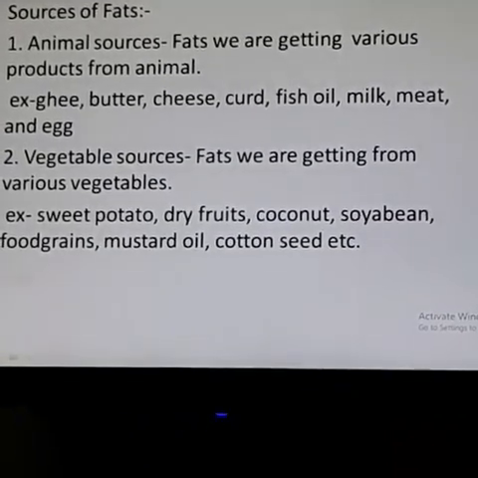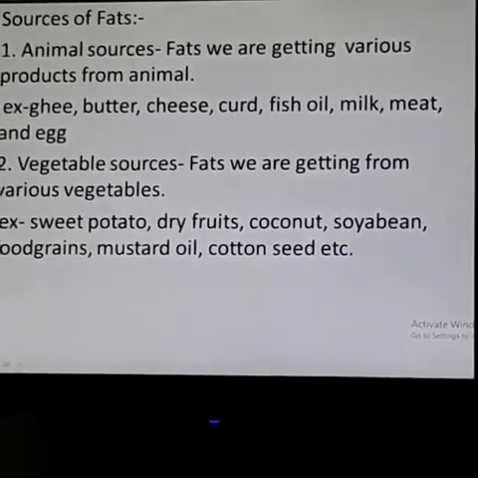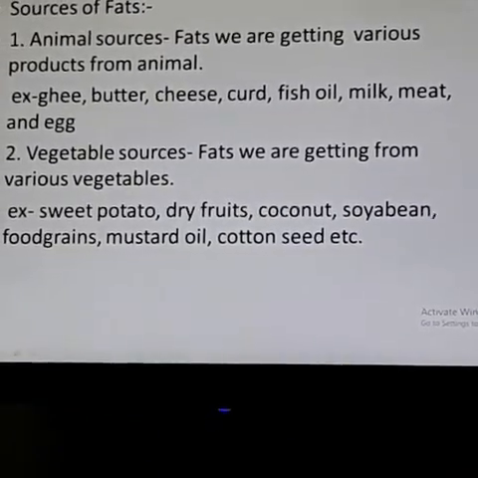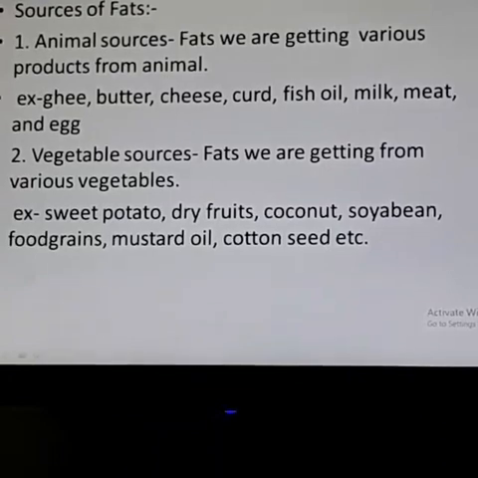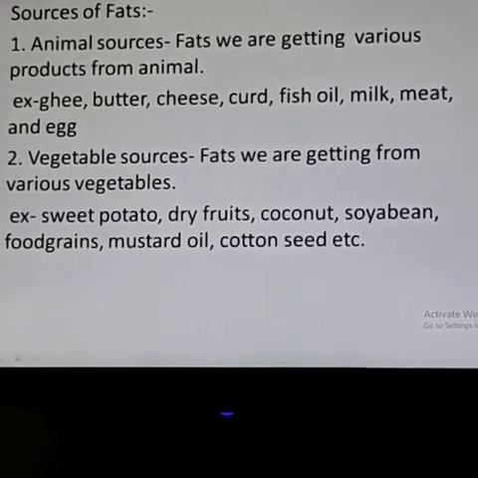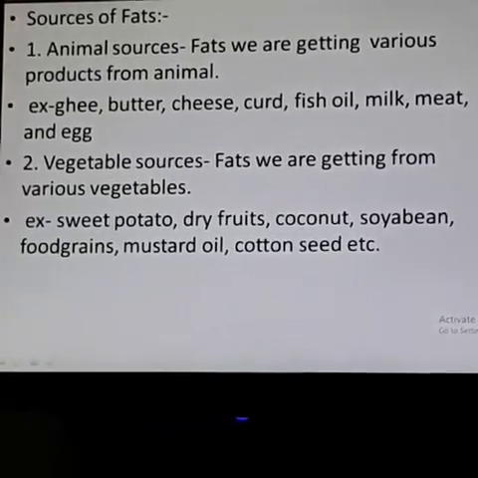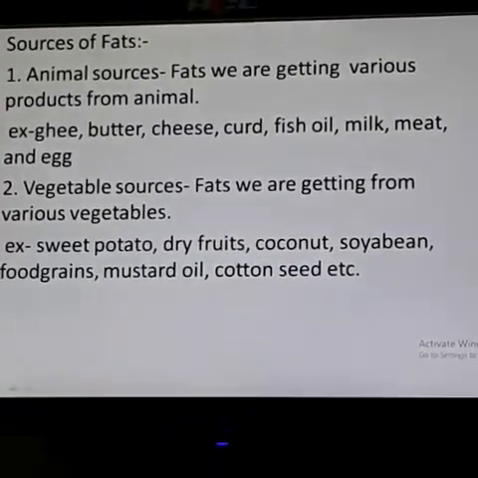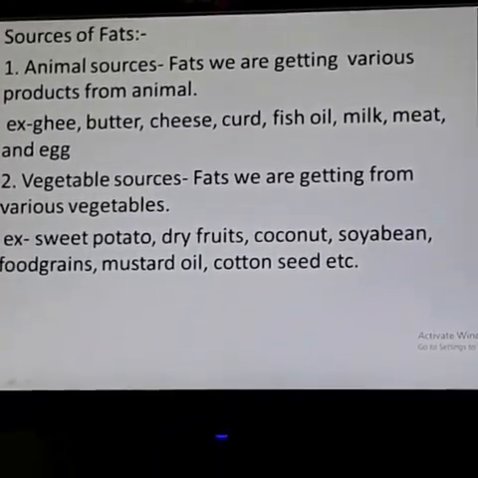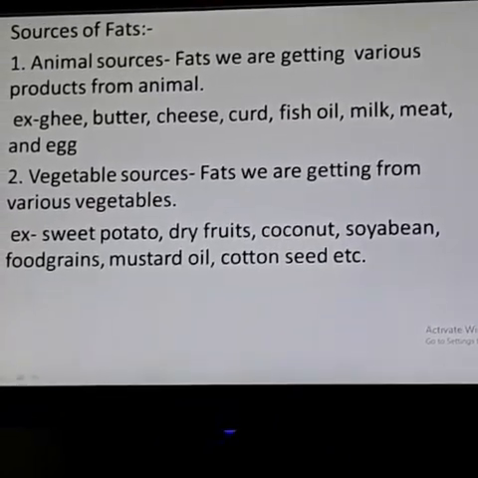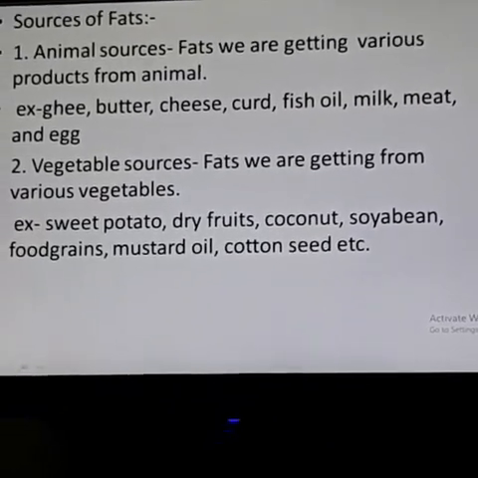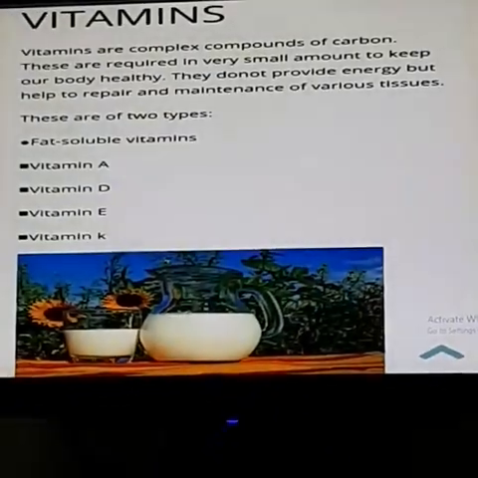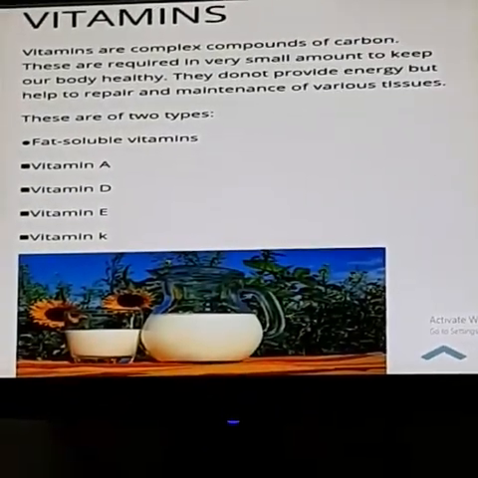Then vegetable sources. The fats we get from various types of vegetables are sweet potato, dry fruits, coconuts, soybeans, food grains, mustard oil, coconut oil. These come under vegetable sources. There are two types of sources, animal sources and vegetable sources, from which we get fats. Understand? Then comes vitamin.